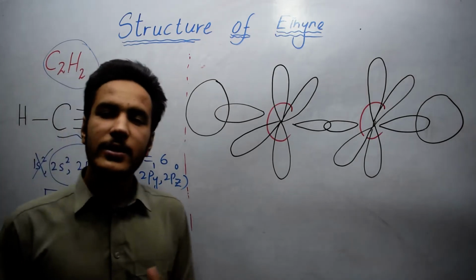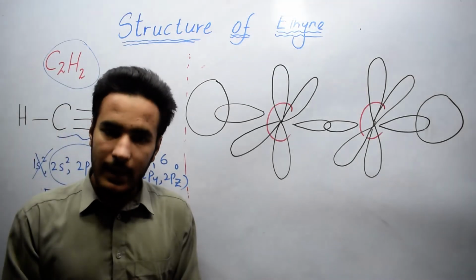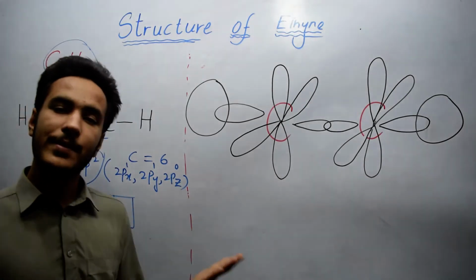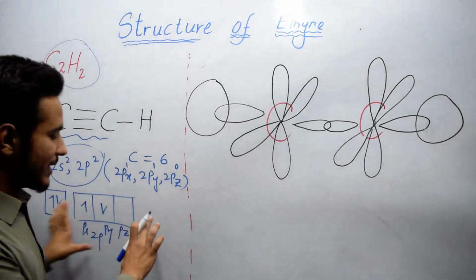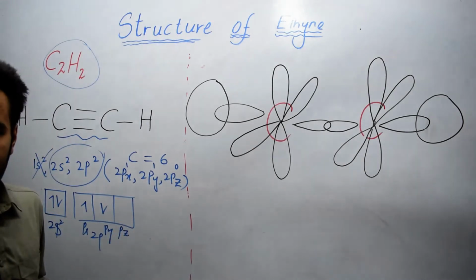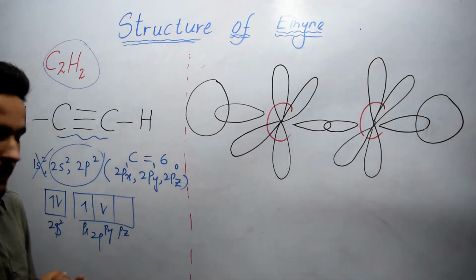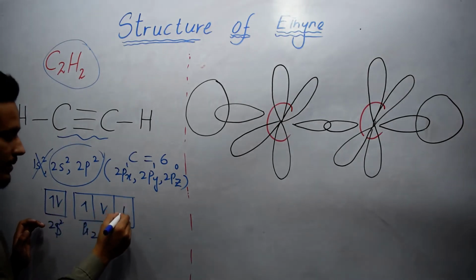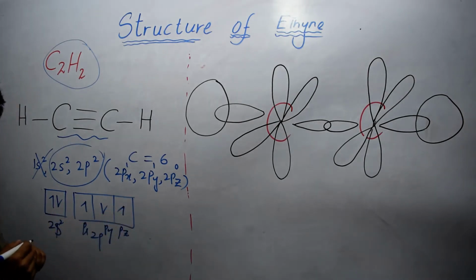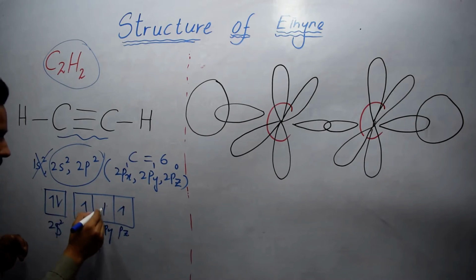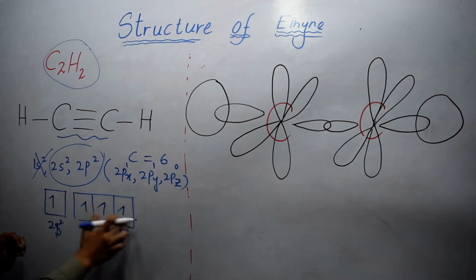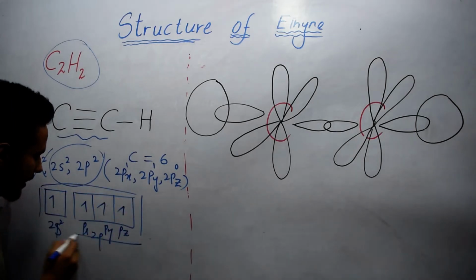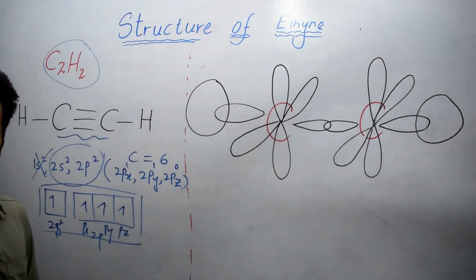Hybridization basically means the mixing of atomic orbitals, and they form new orbitals which have the same size, same shape and same energy. How does hybridization take place? One electron of 2s2 moves toward pz. In this way they form 4 hybrid atomic orbitals.